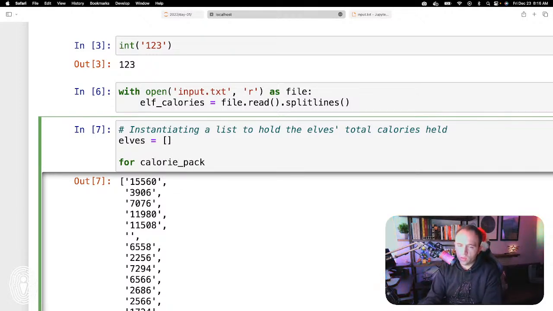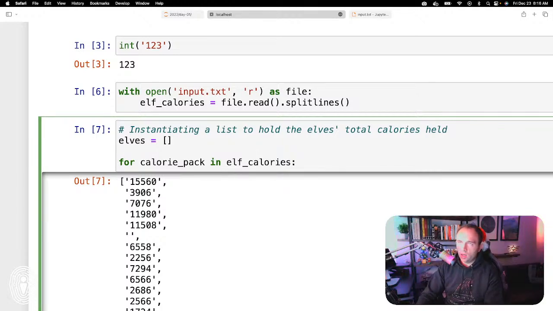You don't have to be this descriptive. Some people will go as simple as for i in elf calories, so we're looping through the elf calories. I think that's too ambiguous. I purposely like to go a little bit more specific. For calorie pack in elf calories.